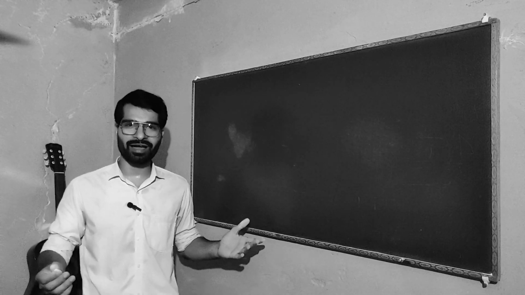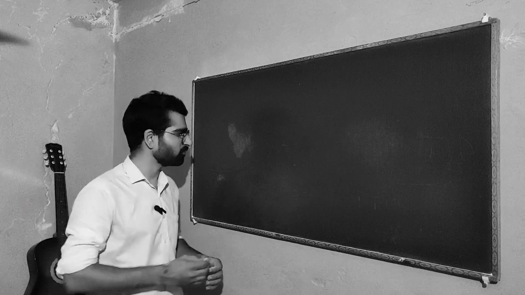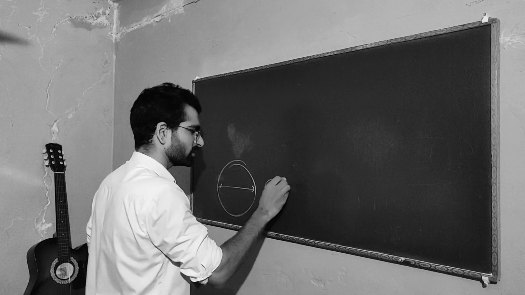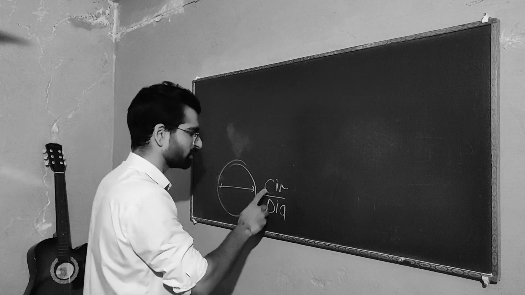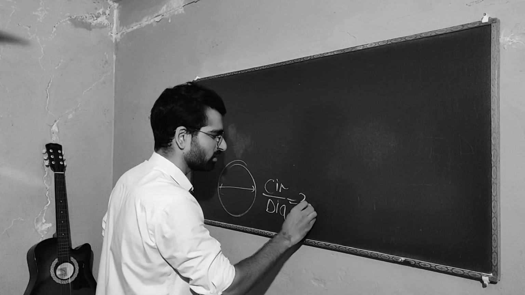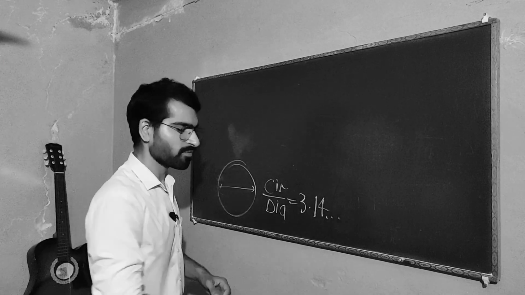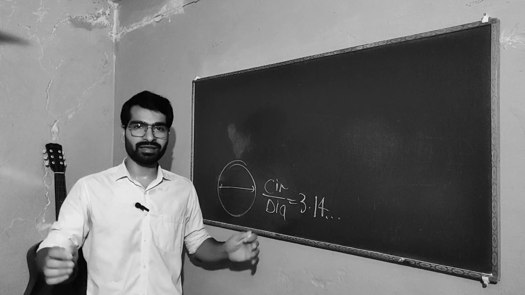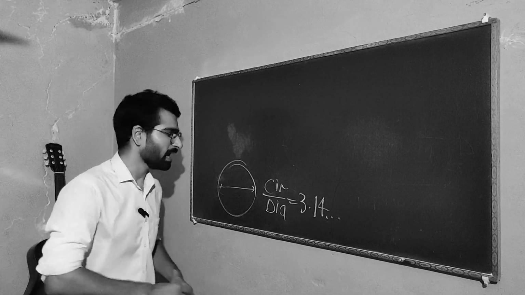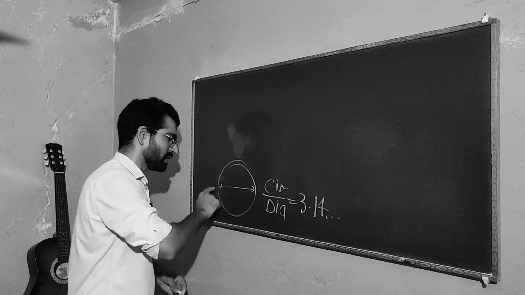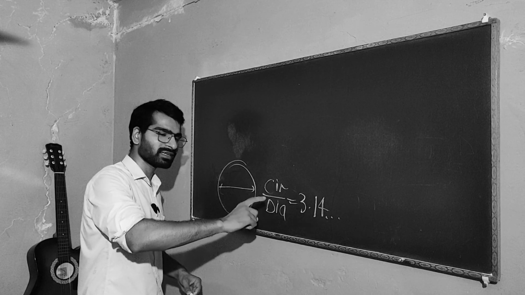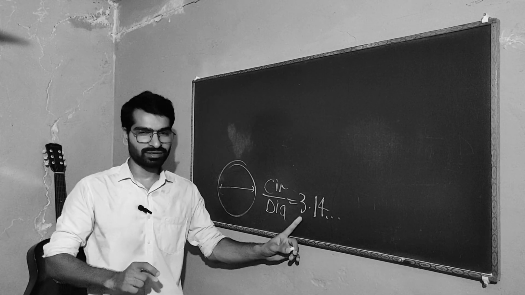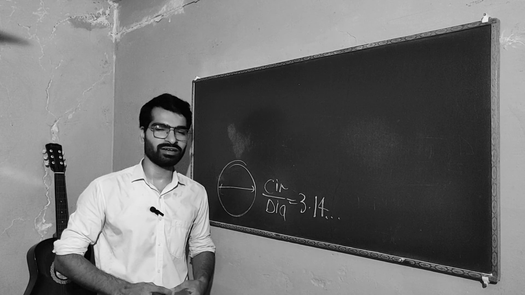Like our famous pi, 3.14, is defined as a circle's circumference and its diameter, and when you take this ratio it comes out to be 3.14, and it doesn't matter whether your circle is this small or that big. You can pick any circle as you please, and when you measure the circumference and diameter and divide, you get 3.14. It always turns out to be this constant for any circle.